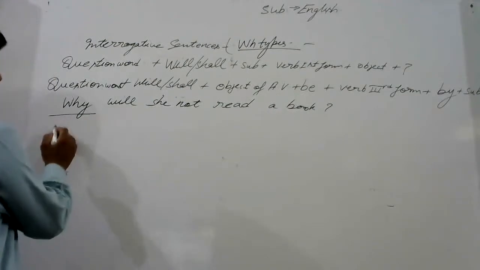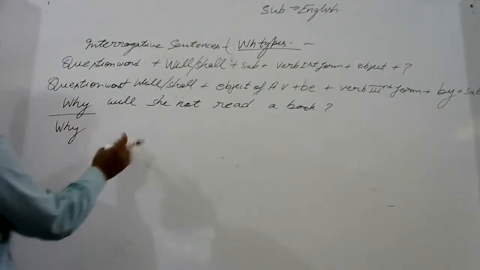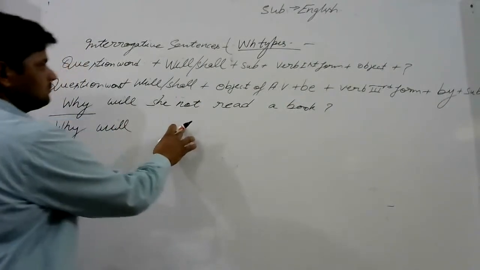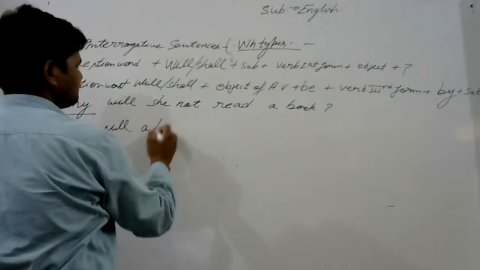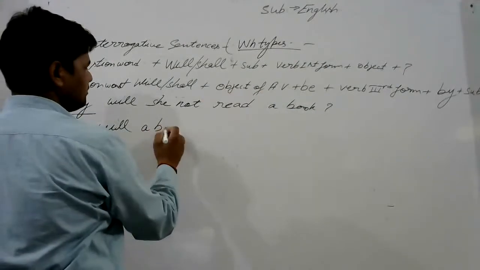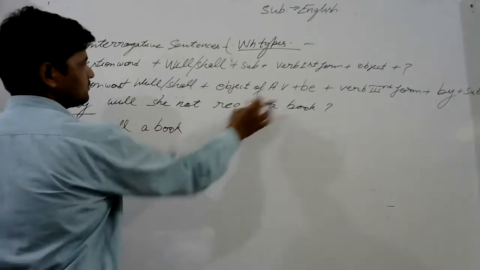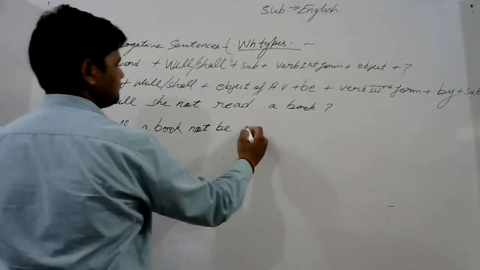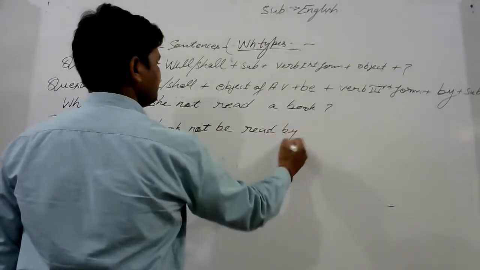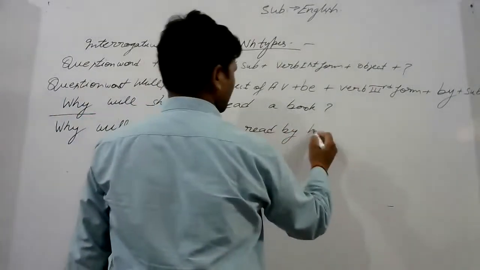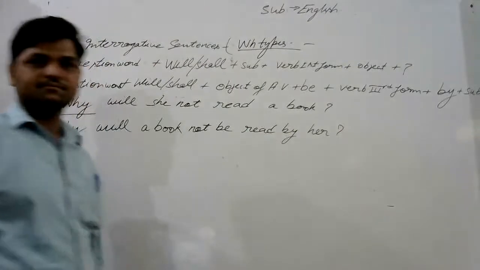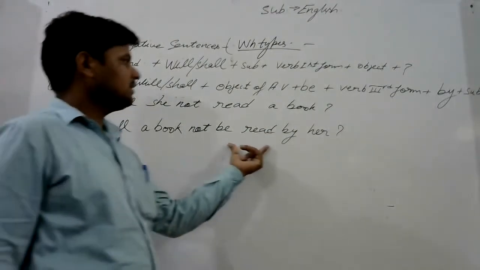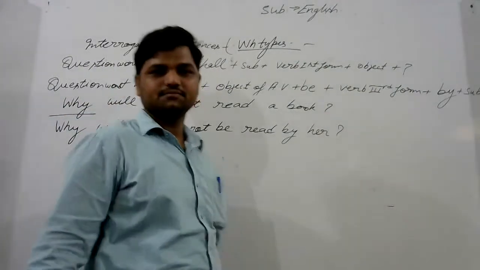At first question word, why, then will, a book, object of active voice, then not, be read by her. Why will a book not be read by her?